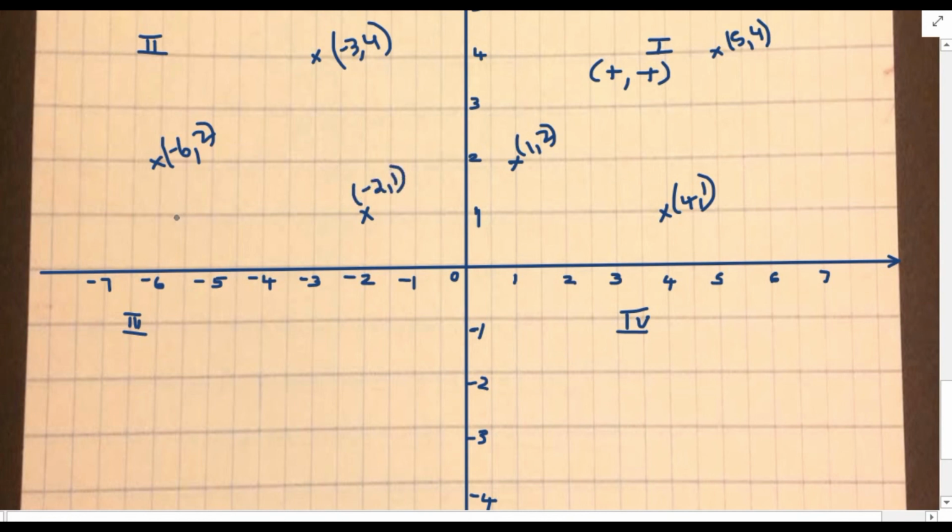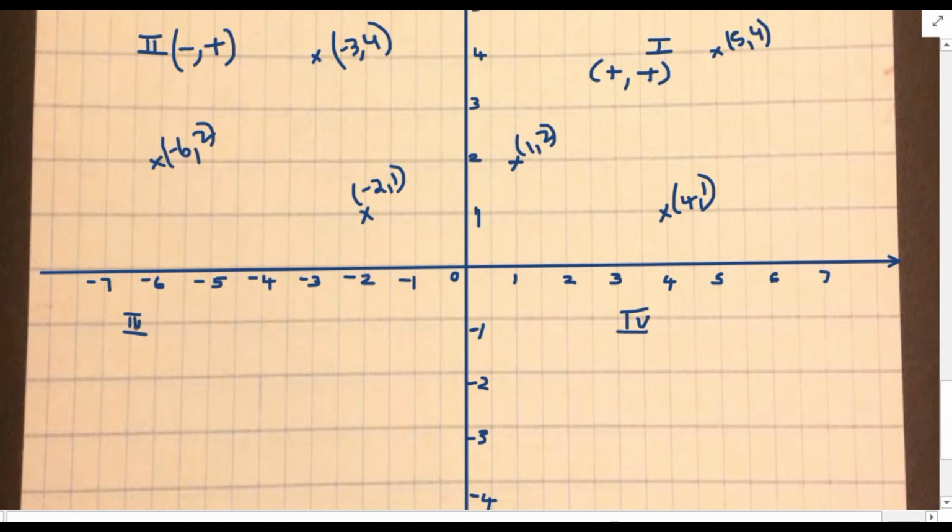So we can say that in second quadrant, the x coordinate will be always negative and y coordinate will be always positive. In first quadrant, both the coordinates will be positive. In the second quadrant, x coordinate will be negative and y coordinate will be positive.